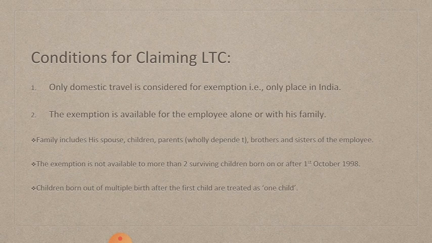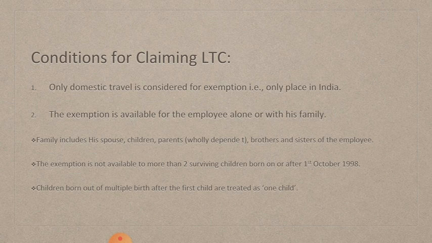Next, the exemption is not available to more than 2 surviving children born on or after 1st October 1998. Here exemption is allowable only for the expense of 2 children. More than 2 children they cannot consider for claiming expenses, but there is one condition, that is children born out of multiple birth after the first child are treated as one child.